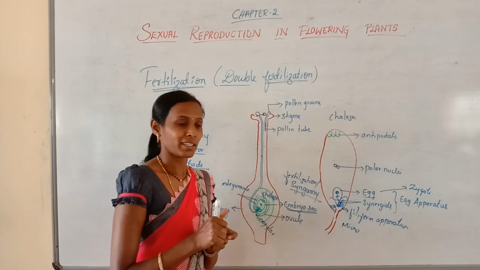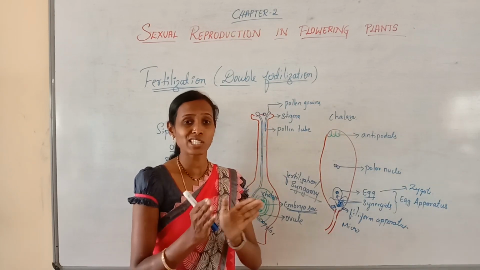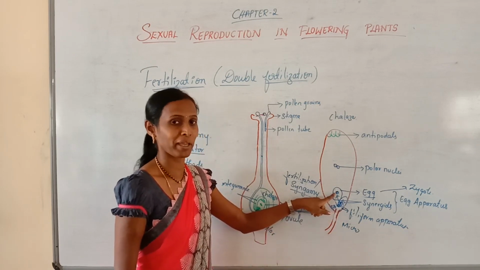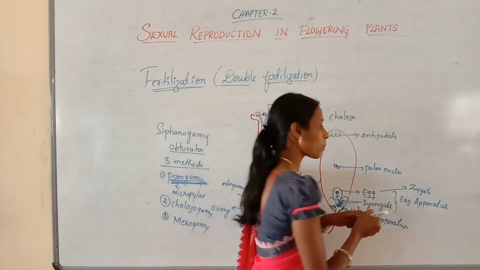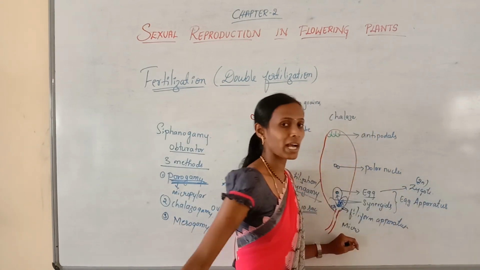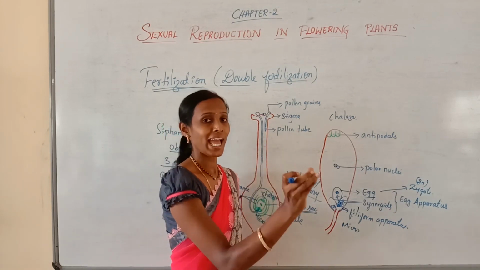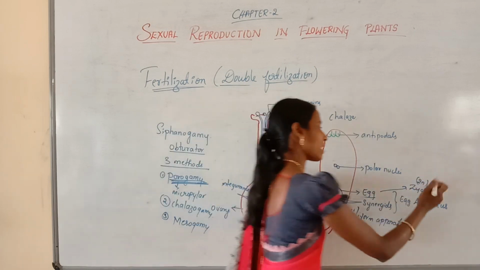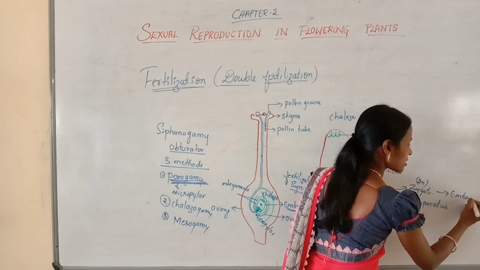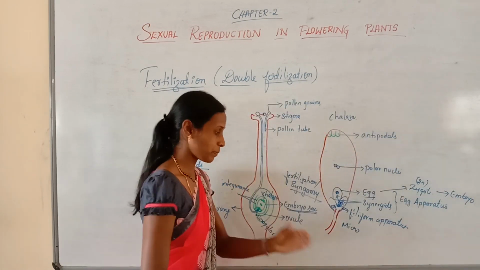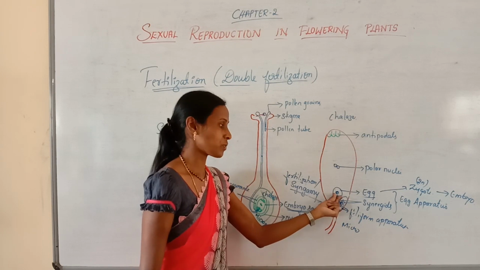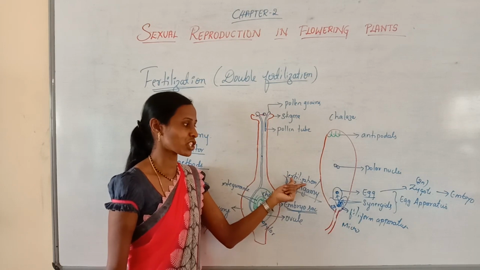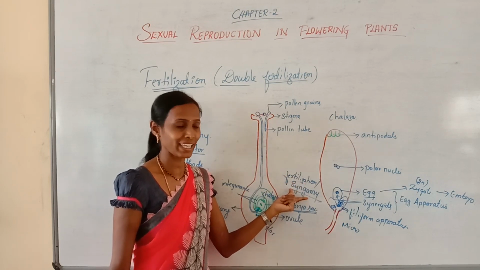So we can define fertilization in a better manner. Fertilization is nothing but the fusion of a haploid male and a haploid female gamete resulting in the formation of a diploid zygote. You know why it is diploid? Because one haploid male gamete fuses with one haploid female gamete, resulting in the formation of a diploid zygote. Later, this zygote develops into an embryo that we will study later. I will repeat a few points. One of the male gametes fuses with the egg, resulting in the formation of a diploid zygote. This process is called fertilization. It can also be called syngamy.